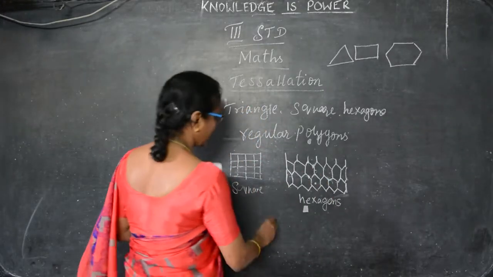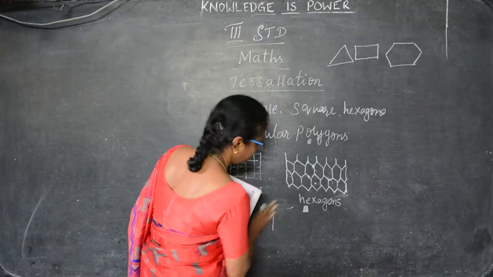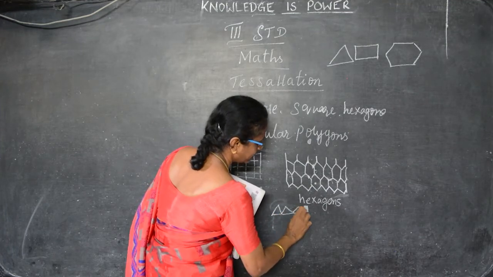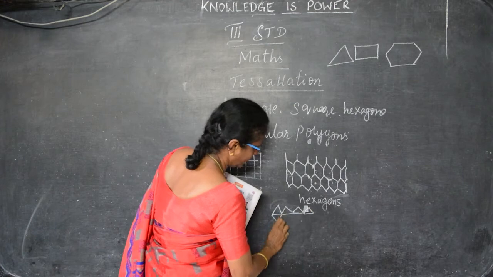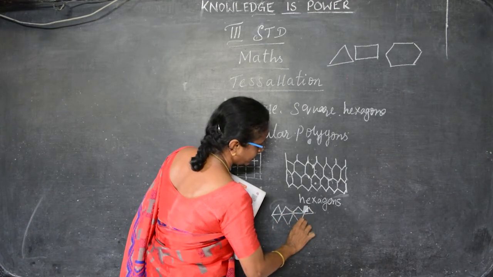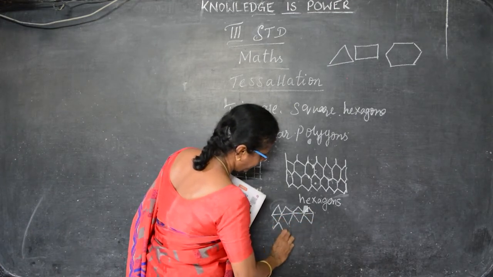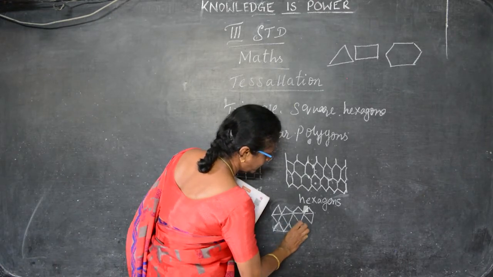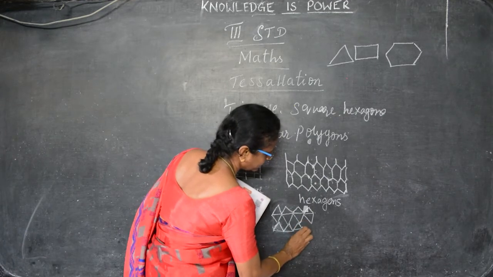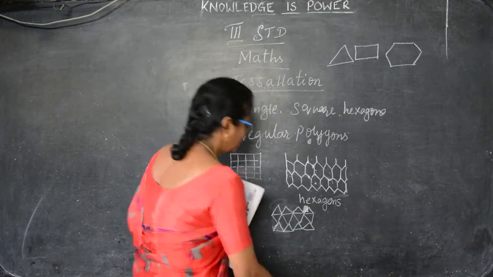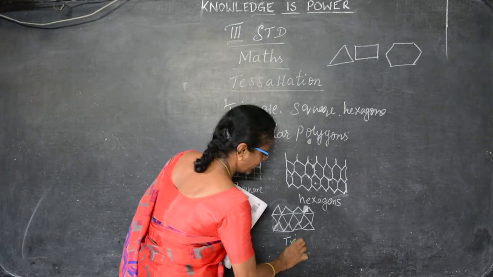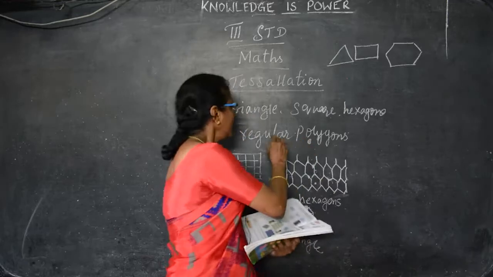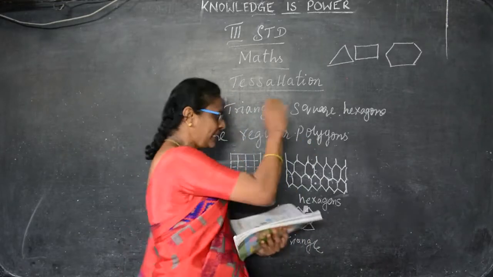So you can see the triangles. In the triangles we can put it like this. So many triangles. And again downwards, again like this. So there will be no gaps. So it will come as one shape like this. So this is called tessellation of a triangle. So this triangle, square, hexagon or regular polygons, they tessellate in a plane.